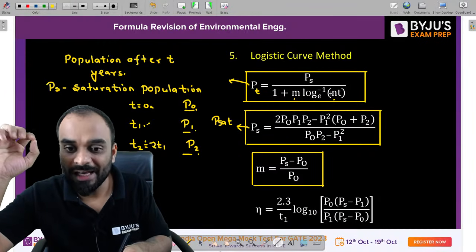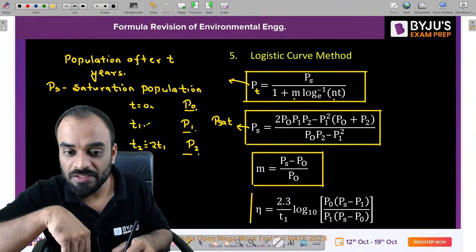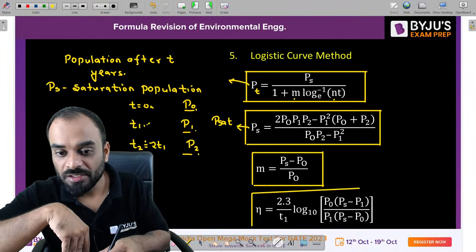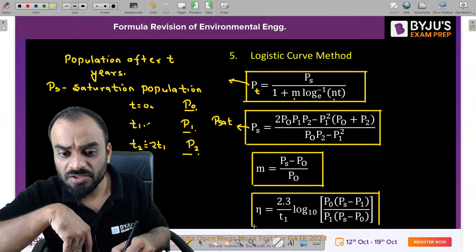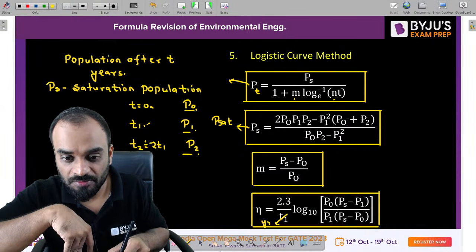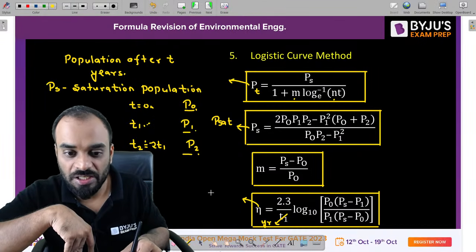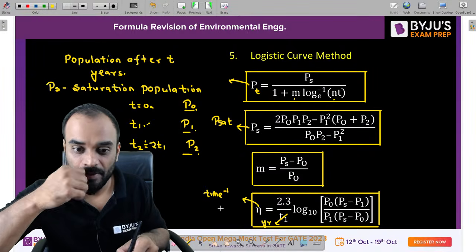Okay. Now another constant is there, guys, which is n. So how can we calculate n? n is equal to 2.3 divided by t1, and this t should be in years. Please remember it. This is in years. Times log to the base 10, bracket P naught into Ps minus P1 divided by P1 into Ps minus P naught. Okay. So you are able to estimate the value of n, and this value has a unit of time inverse.